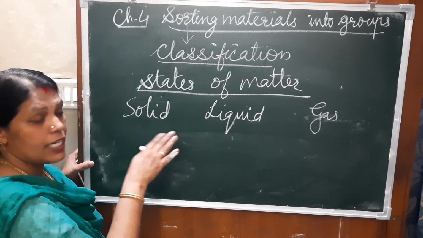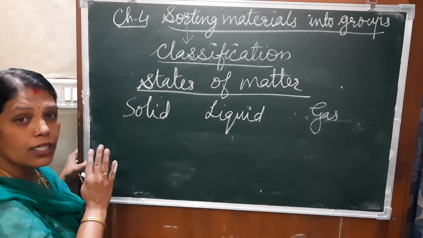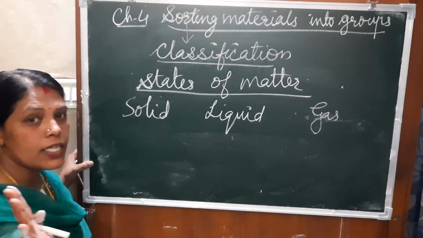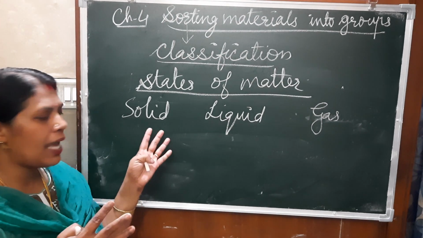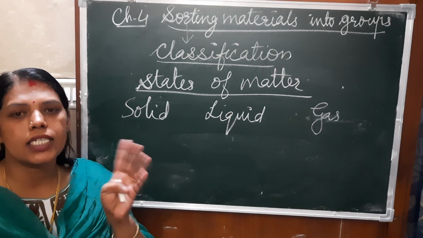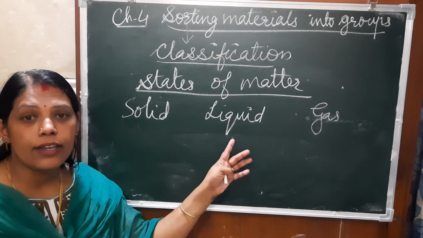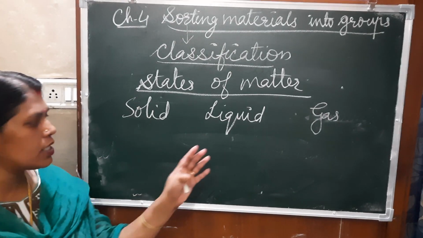Now see, if we talk about the arrangement of solids, the molecules are very tightly packed. They have a fixed shape and fixed size. When we talk about liquids, the molecules are loosely arranged.